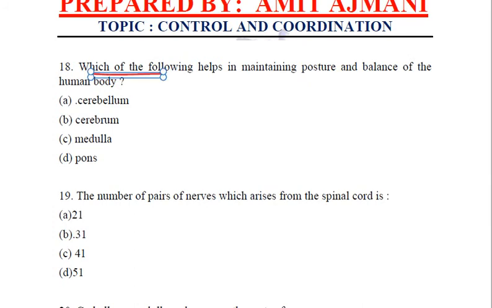Which of the following helps in maintaining posture and balance of the human body? We know it is the cerebellum, the part of the hindbrain which maintains posture and the balance of the body. Cerebrum is the thinking, logic, memory and reasoning part. Medulla is for involuntary actions. Pons is for regulating the rate of respiration. So the correct answer is cerebellum.